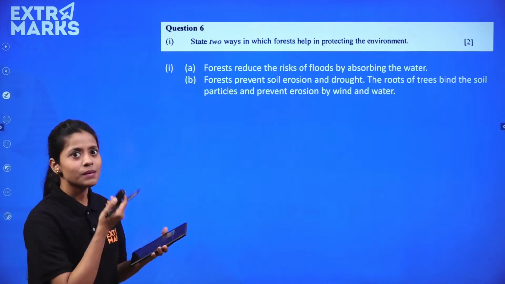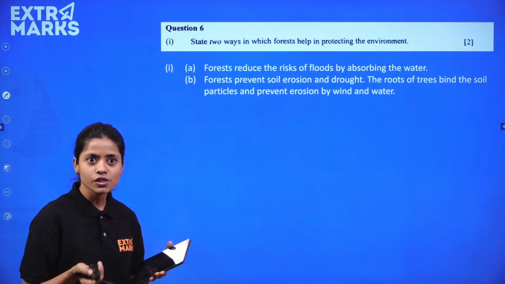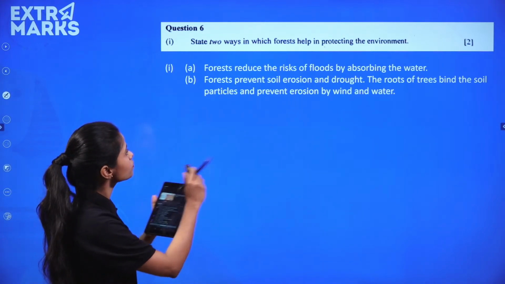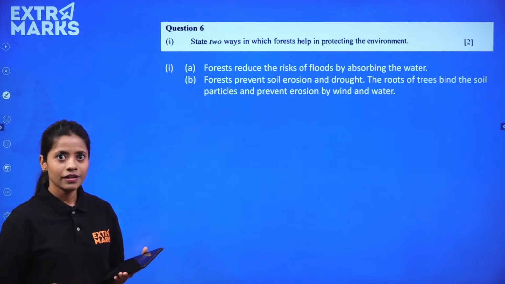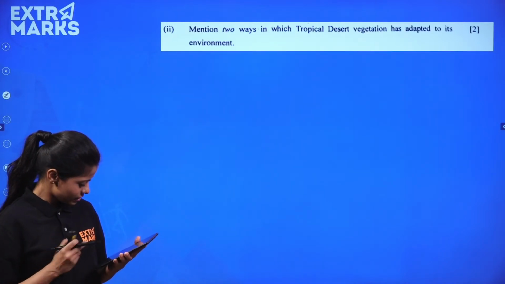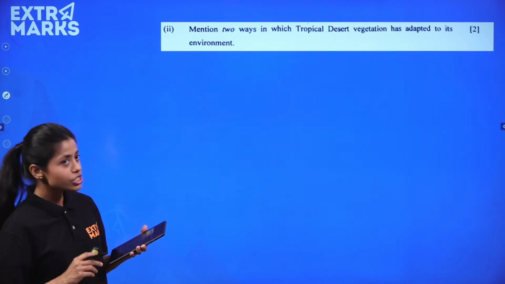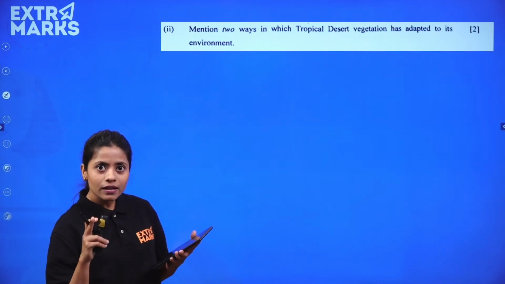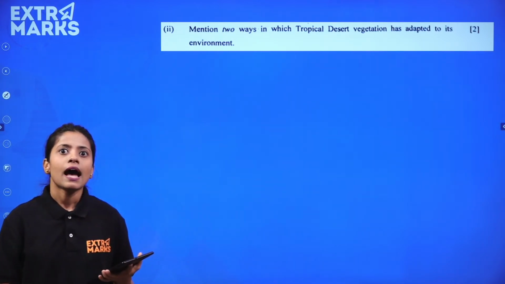अच्छा, state 2 ways in which forest help in protecting the environment. Very easy. कैसे protect करता है? Forest reduce the risk of flood. Also forest prevents soil erosions and drought. Right? बहुत easy है ये सारी चीजें समझना, है ना।